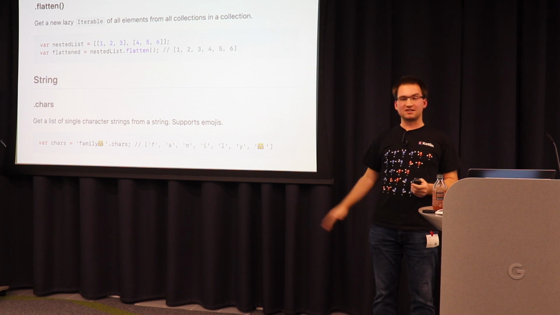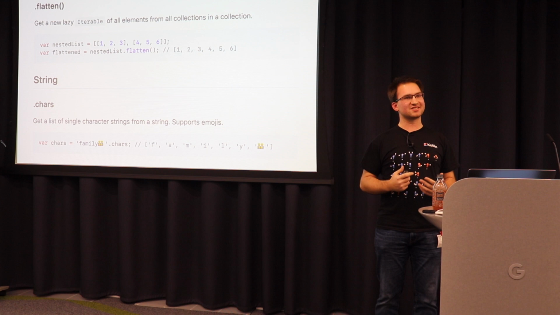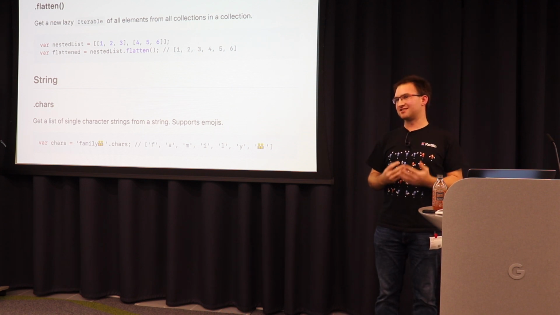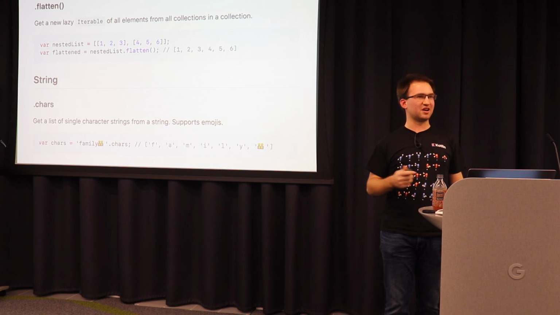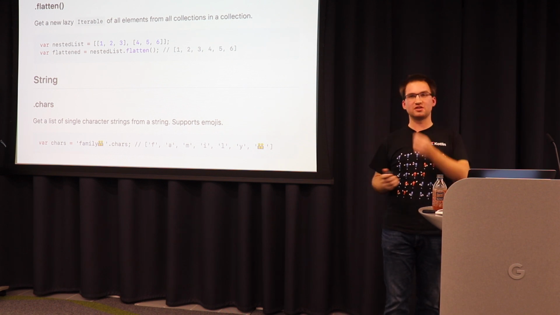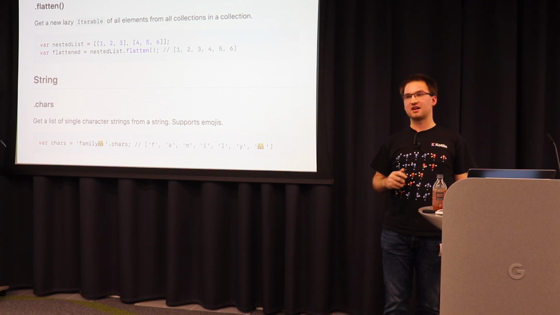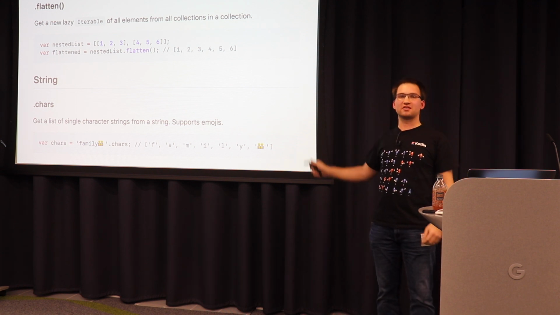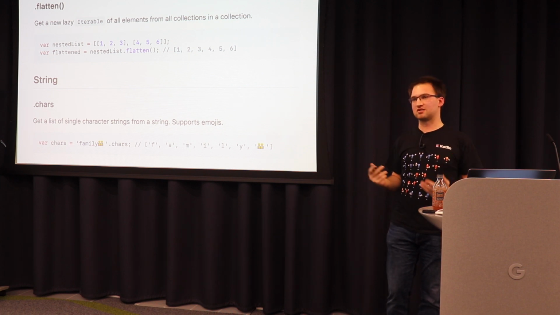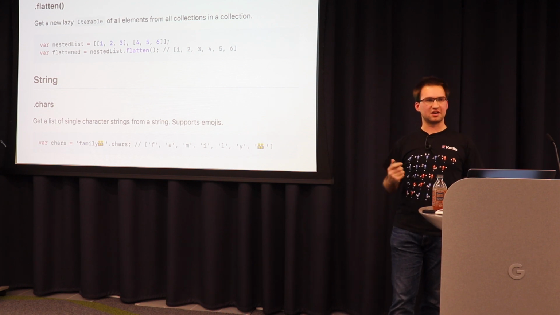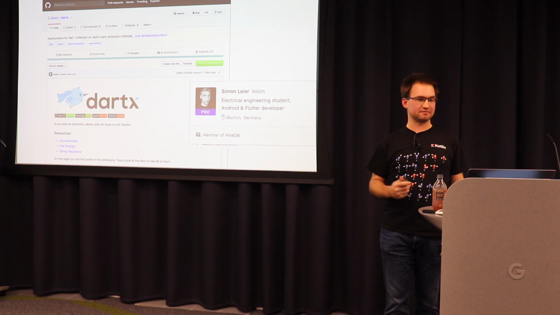One of the coolest methods is chars, which basically splits a string into characters. There's no character class in Dart, but it creates strings with a length of 1. And it handles emojis well and things like that, and I use it very much. And this is a thing which I would not add to kt.dart, because Kotlin doesn't have such a method. It wouldn't fit well. But it works great for the Dart ecosystem.